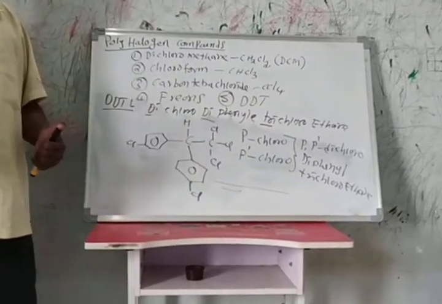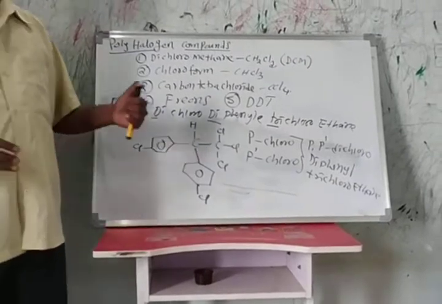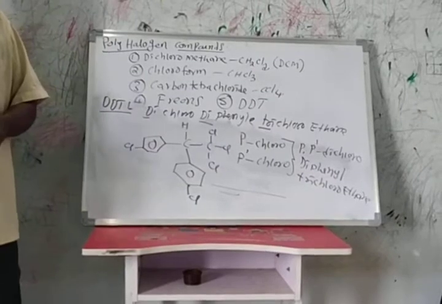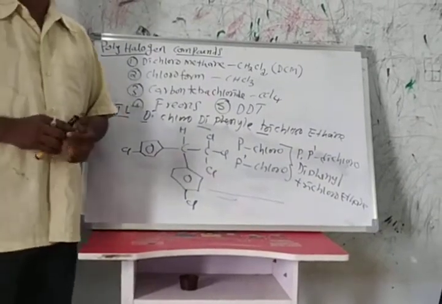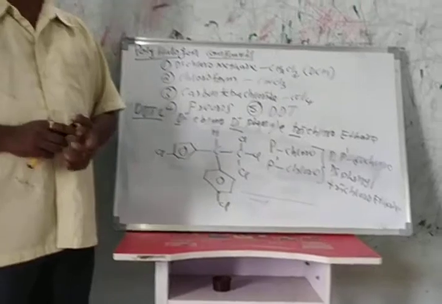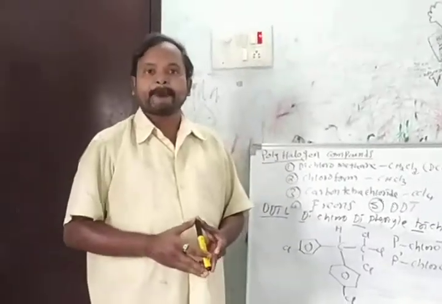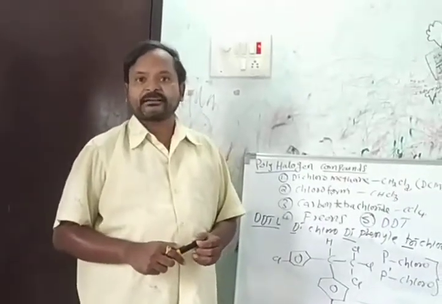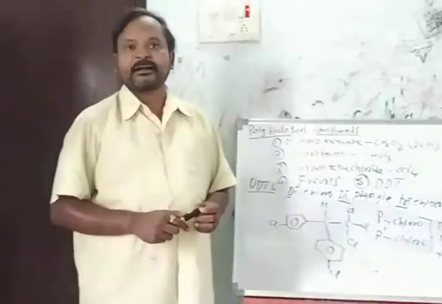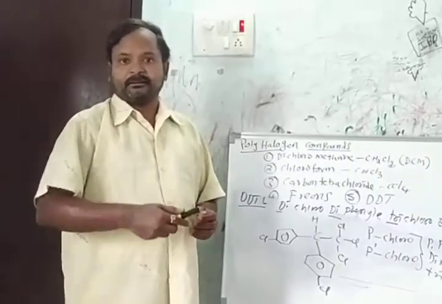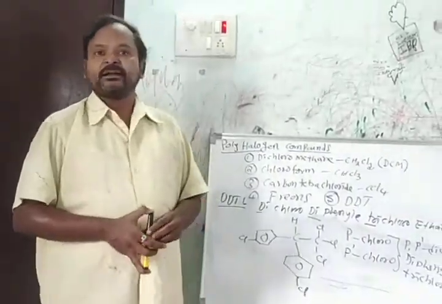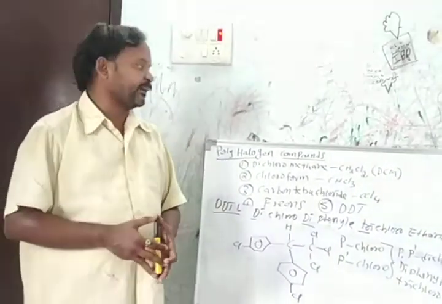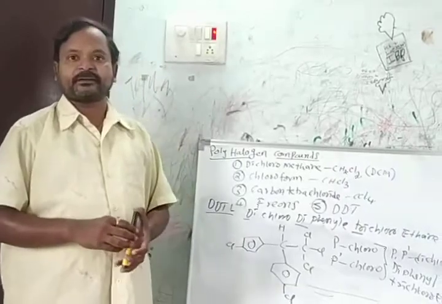This is the simple discussion of the polyhalogen compounds. In this chapter, haloalkanes and haloarenes, we discussed different topics: SN1 reaction, SN2 reaction, differences between SN1 and SN2 reactions. So many named reactions: Wurtz reaction, Wurtz-Fittig reaction, Fittig reaction, Ullmann reaction. Preparation of Grignard reagent, nucleophilic substitution reaction on chlorobenzene in different media and different temperatures.